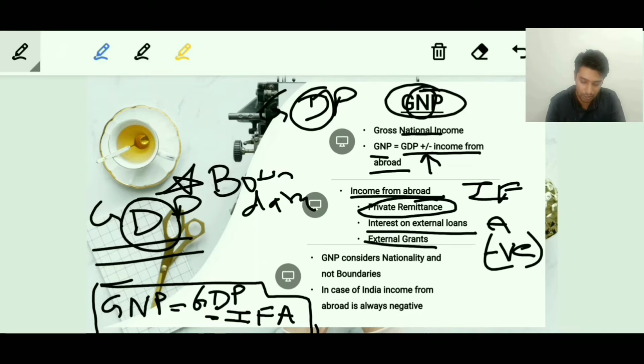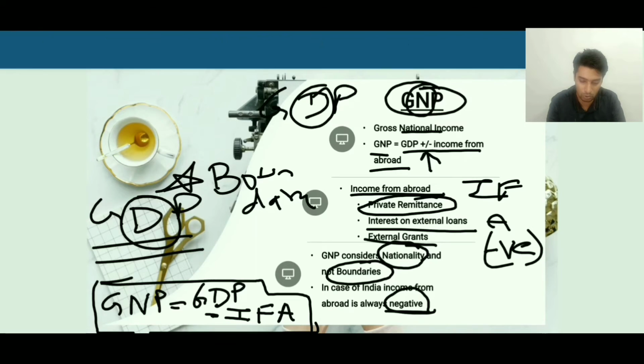The next point says GNP considers nationality. It doesn't consider the boundary. As we just discussed, it doesn't consider the physical boundaries, whether the individual is within India or outside India. It considers the nationality of that individual. So even if there is an Indian individual outside India, possibly there in the US, we will still consider his economic contribution in our national income calculations in the form of GNP. The next is, in case of India, it's always negative. It is always negative. Fine. So moving on, let's go to the next slide.